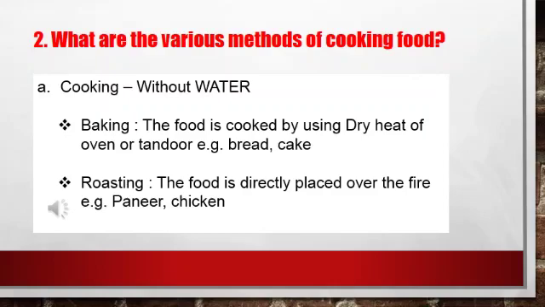Second is roasting. Roasting is very similar to baking. In this method, the food is directly placed over the fire. We roast vegetables, chicken, fish and paneer in an oven or a tandoor or on burning coal.